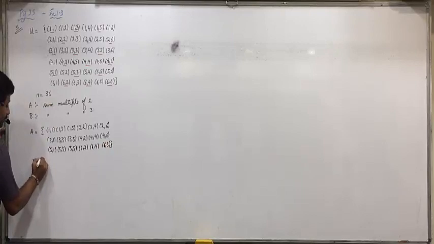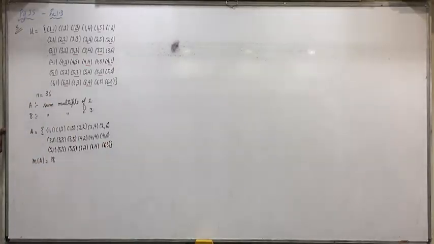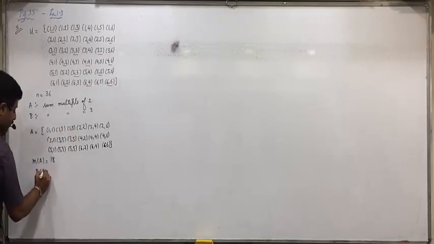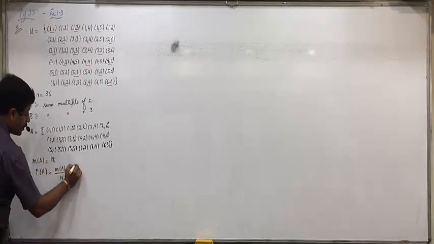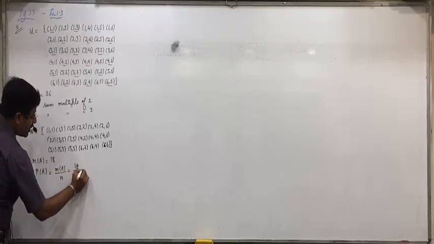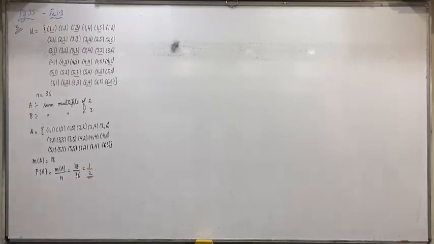M of A is 18. 18 outcomes are there here, and P of A will be M of A upon N, 18 by 36, 1 by 2. Anyone who did not understand this? All are clear with it?